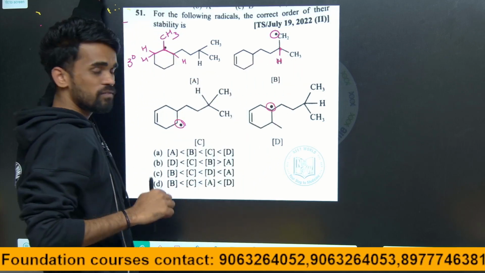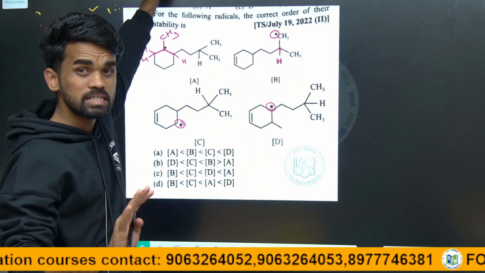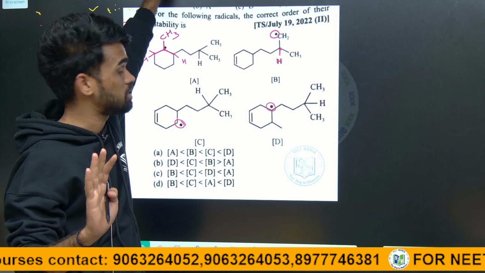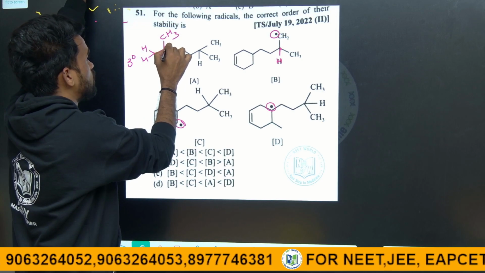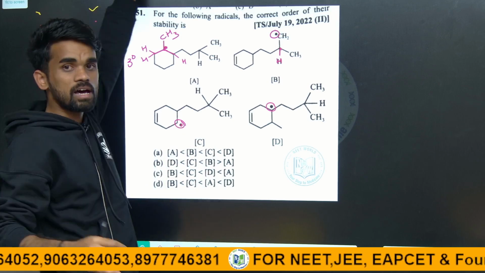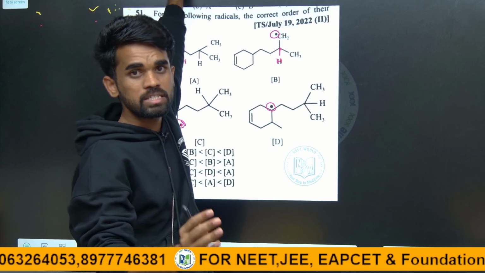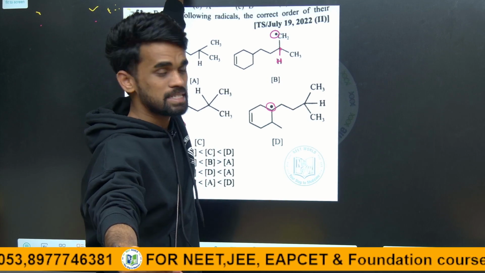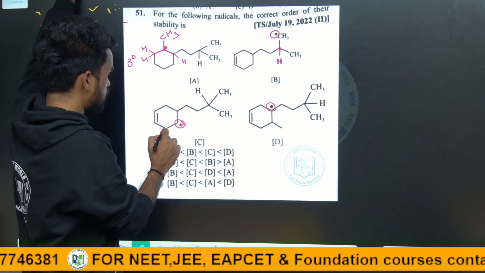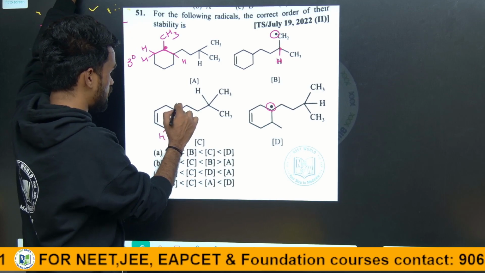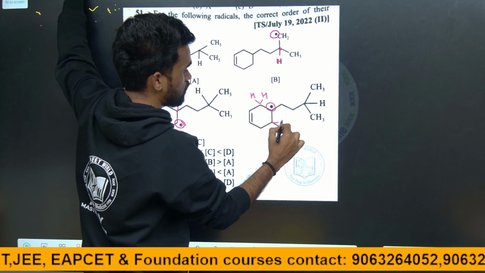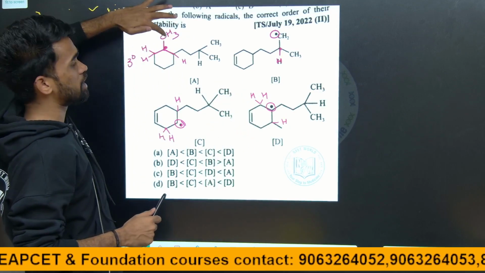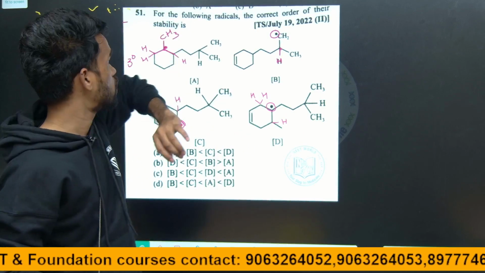Now we are discussing how hyperconjugation stabilizes, so identify how many alpha hydrogens are there for each radical. The more alpha hydrogens, the more resonating structures, and the more stability. The number of alpha hydrogens gives that many hyperconjugative forms.